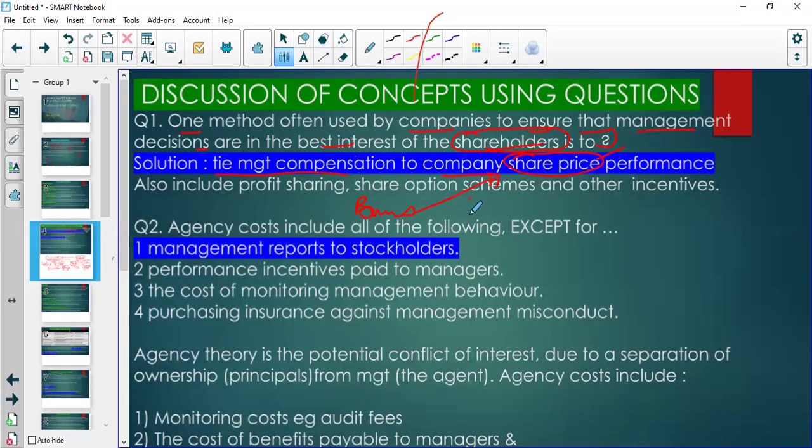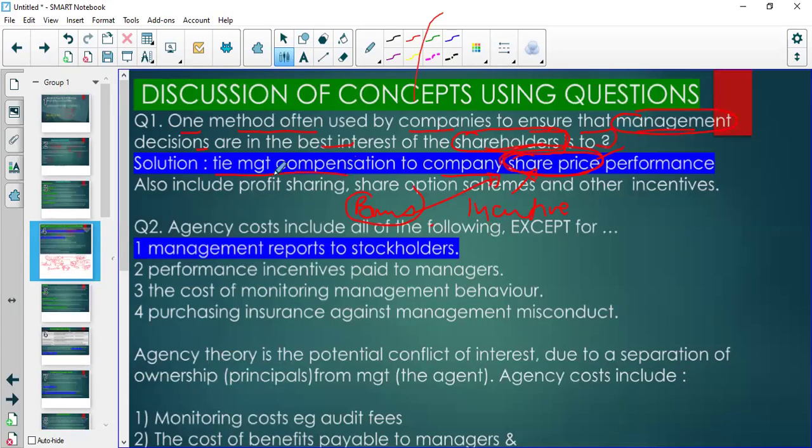Now, this is an incentive to the agent to act in the interests of the principal, so that in acting in the interests of the principal, the agent is benefiting because they will get a bonus as well if the share price increases. So they have to work towards the interests of the shareholders, so that they too can benefit. This is just one method often used by companies to make sure that management is going to act in the best interests of the shareholders.